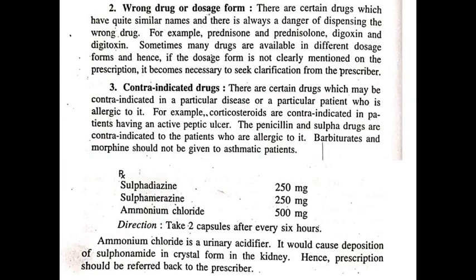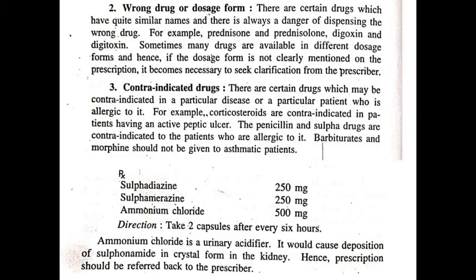Sometimes many drugs are available in different dosage forms, and if the dosage form is not clearly mentioned on the prescription, then it is the duty of the pharmacist to clarify the dosage form from the prescriber.